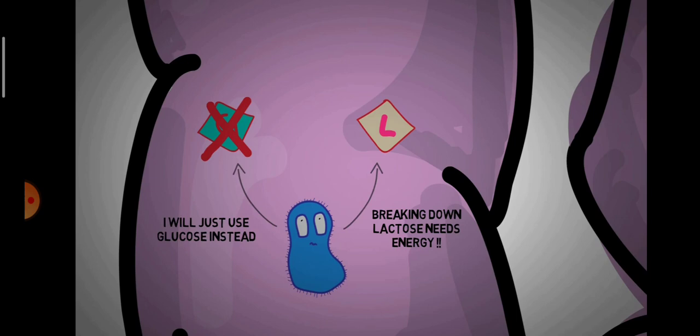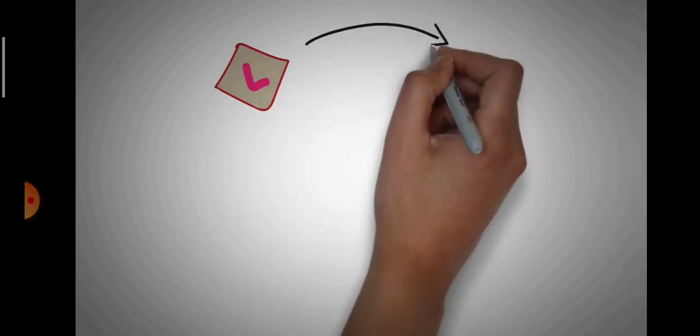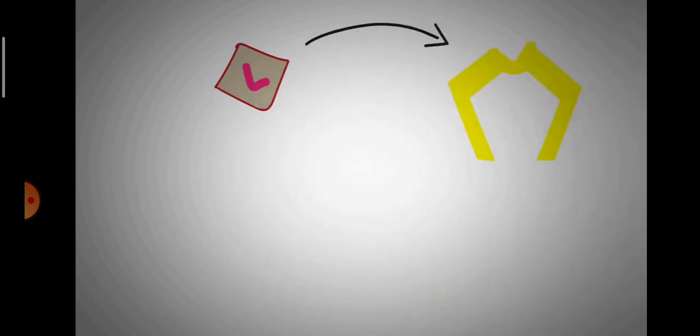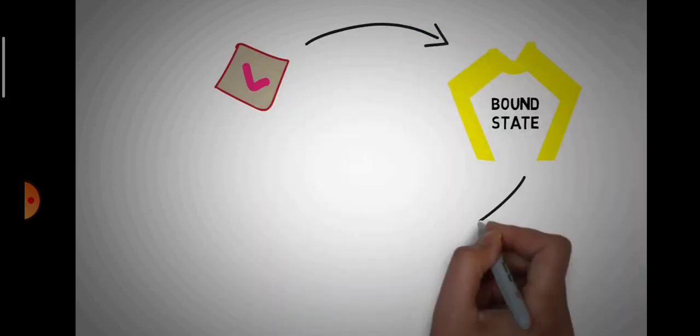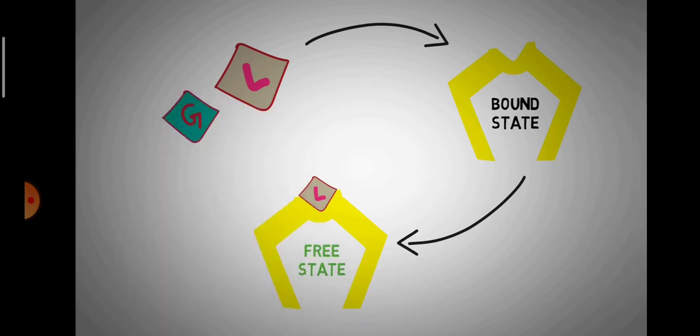Only and only when glucose is completely absent does the bacteria look forward towards using lactose as an energy source. Now, like we discussed earlier, when lactose is present, it binds to the repressor protein, which changes it from bound state to free state. So what happens in this case when both lactose and glucose are present for the bacteria to use?